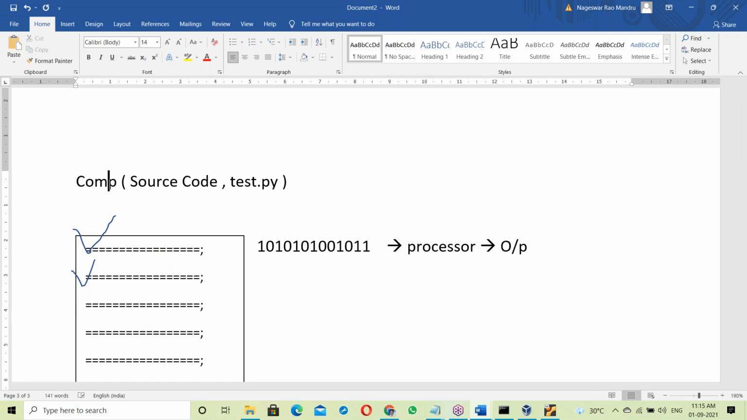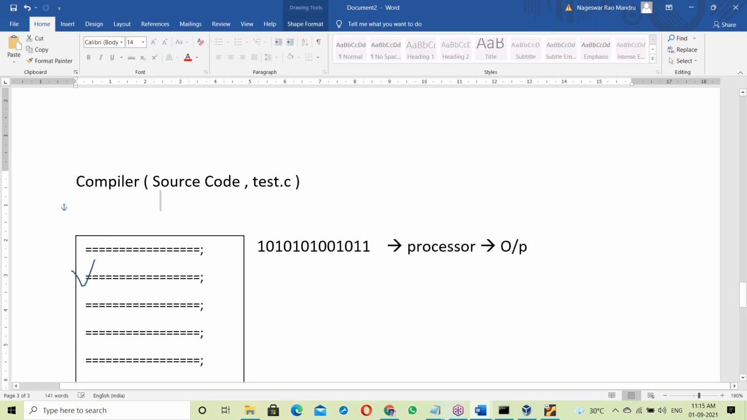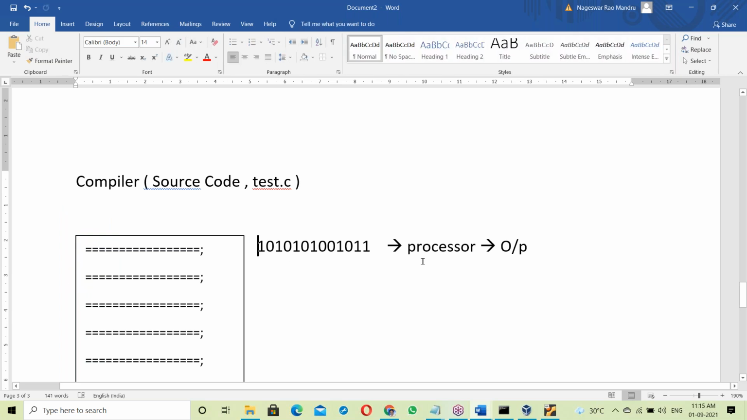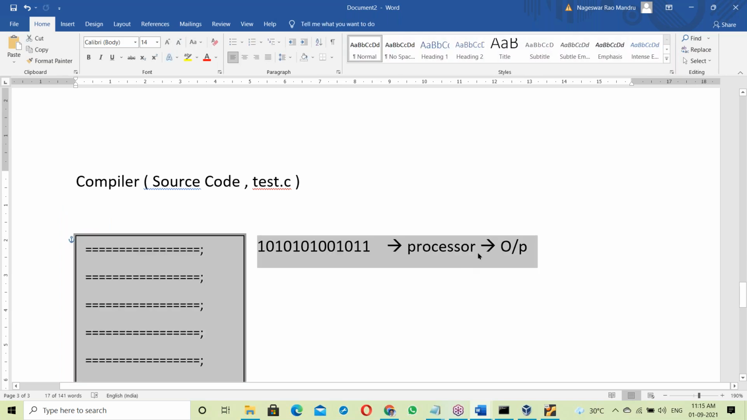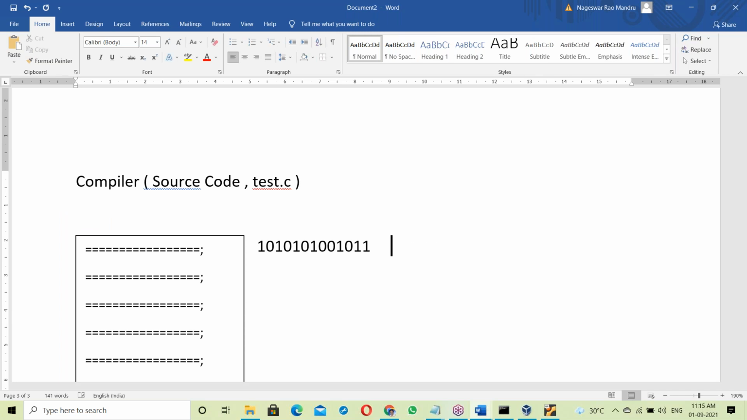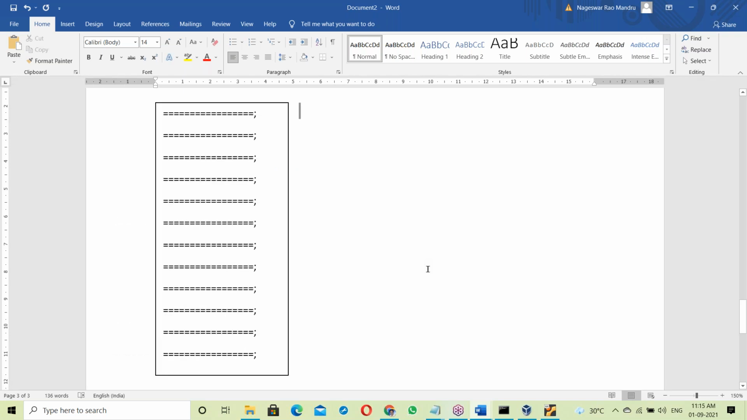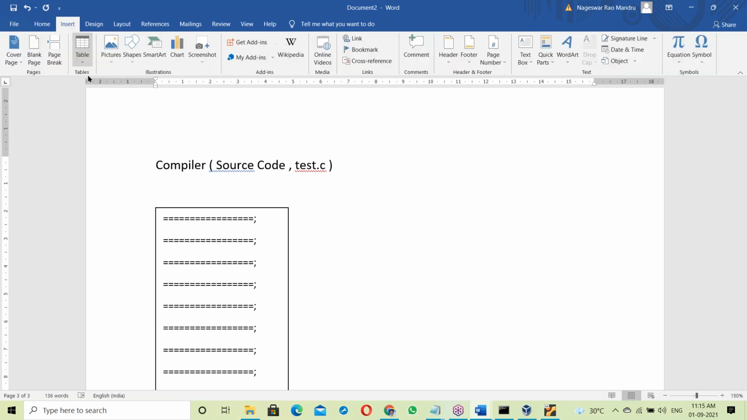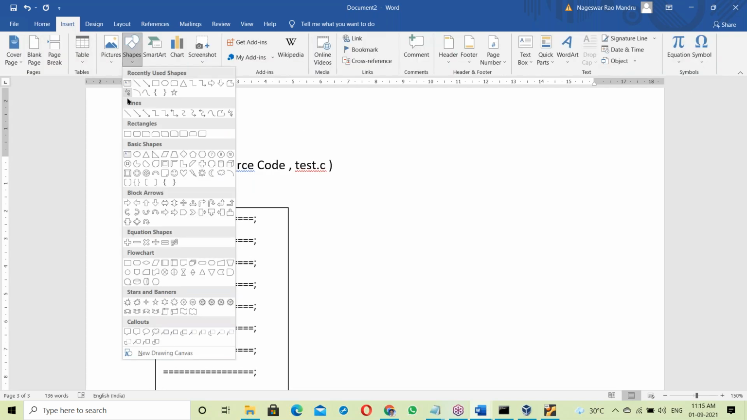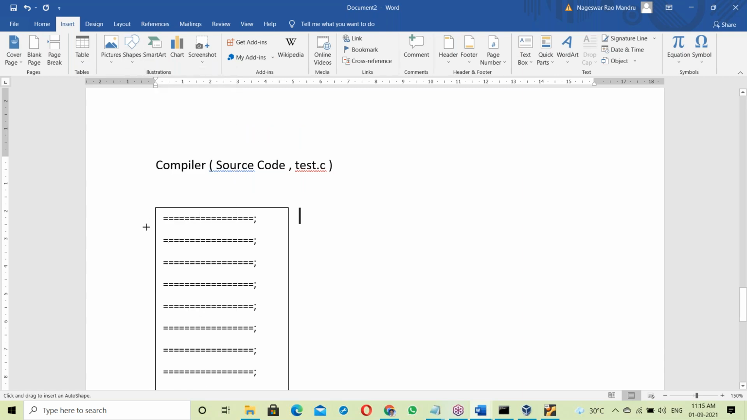Compiler. Suppose a file test.c. How does the compiler work? Suppose a C program. The compiler checks the first statement. Suppose the first statement is correct.